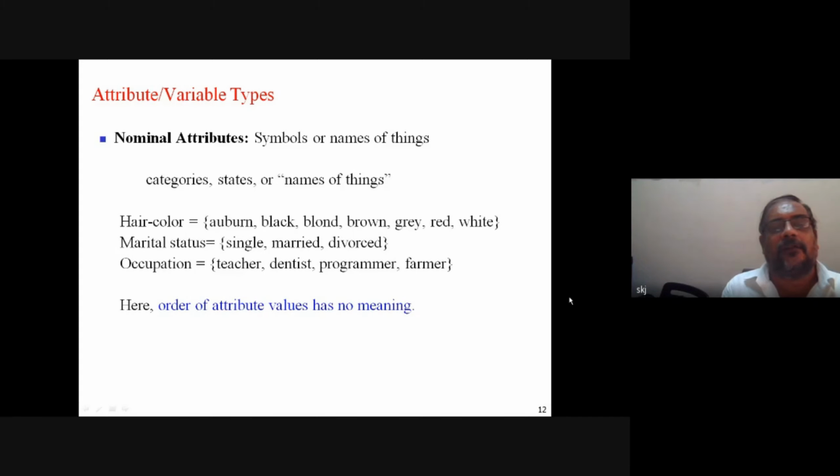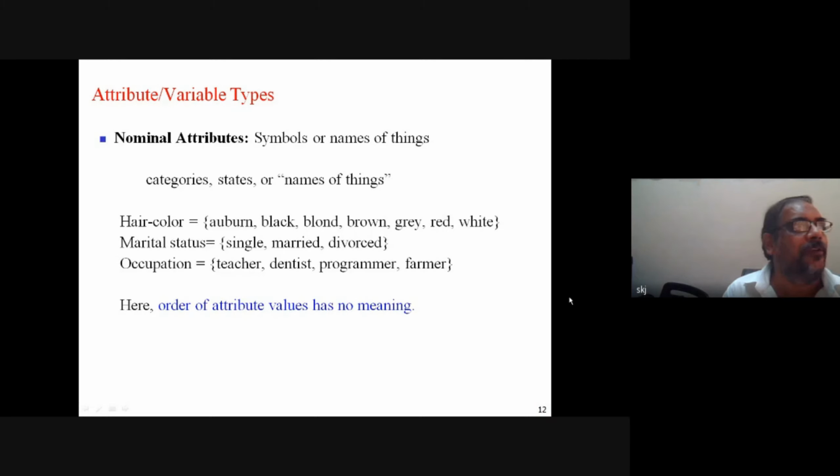Now nominal attributes. Nominal means naming. Okay. When we assign some name, we say the attribute is nominal. For example, the name of the student, and the name of anything. So basically, when I say hair color, what kind of attribute is it?